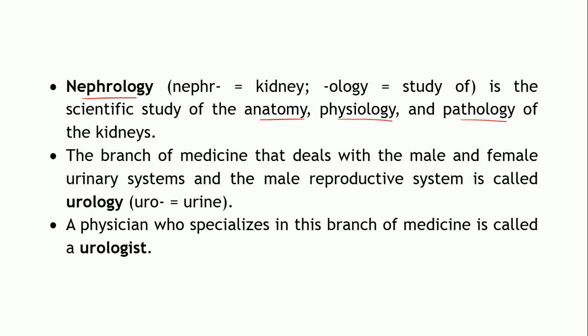And the branch of medicine which deals with the male and the female urinary system and the male reproductive system is referred to as urology. Uro means urine. And the physician who is specialized in this particular branch is known as the urologist, who deals with all the conditions of the urinary system.